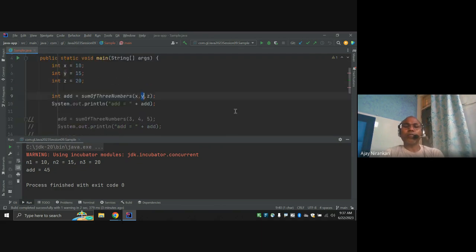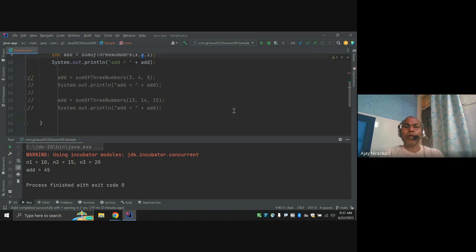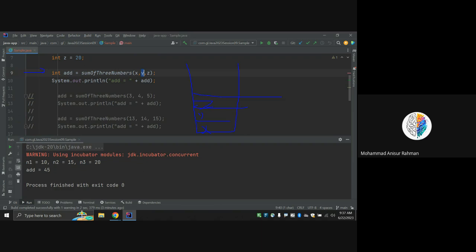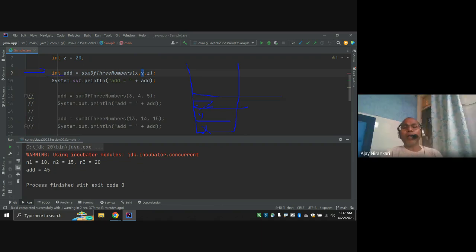So let's see what happens when the code runs. Here we have x, y and z. Now, whenever we execute this line, line number 9, int add, I am assigning whatever value is returned by this method, sum of three number.